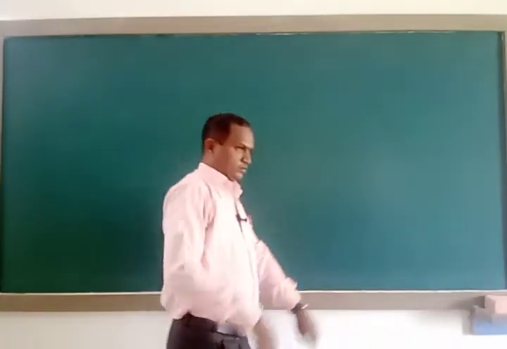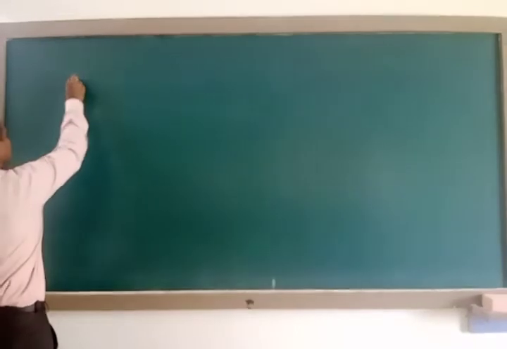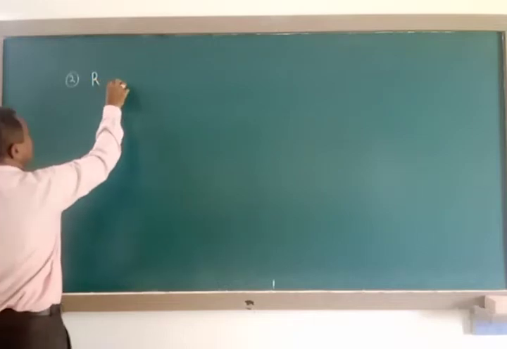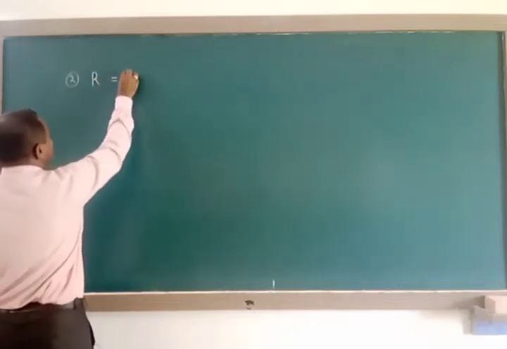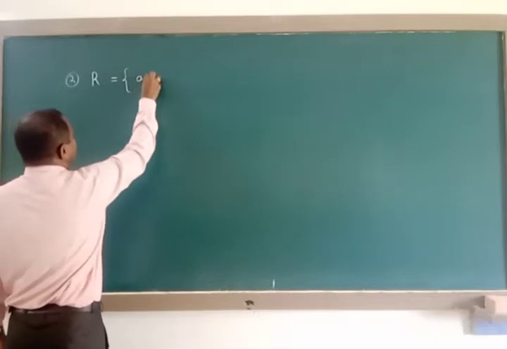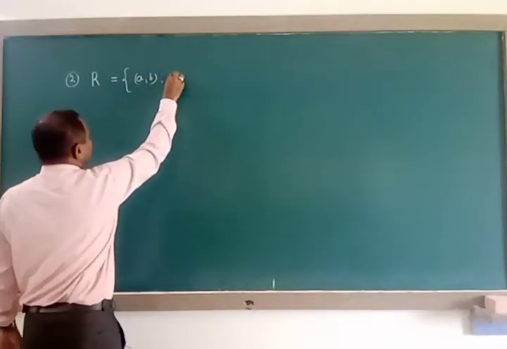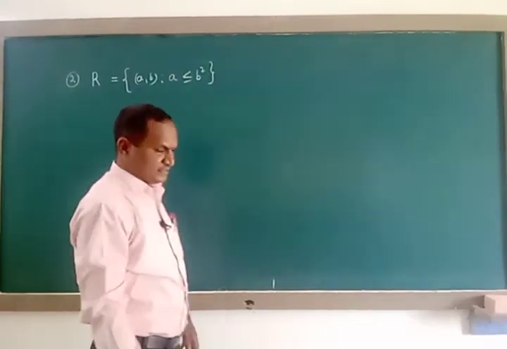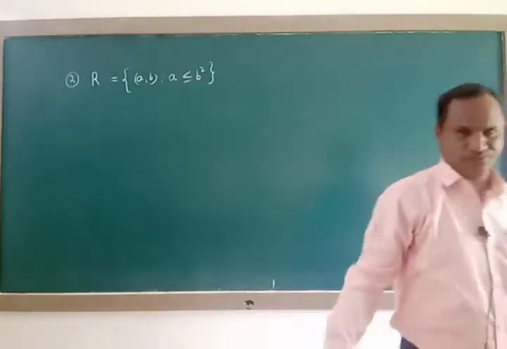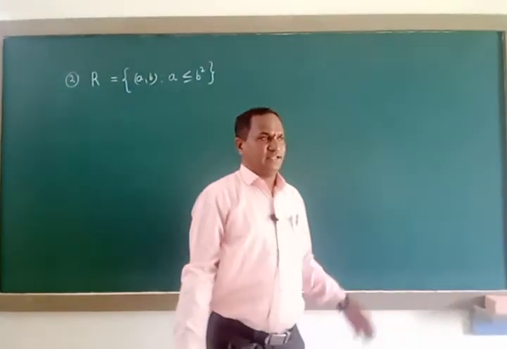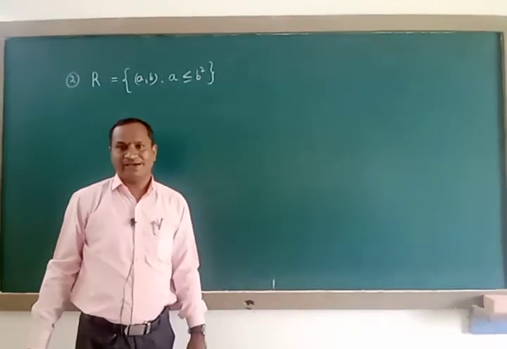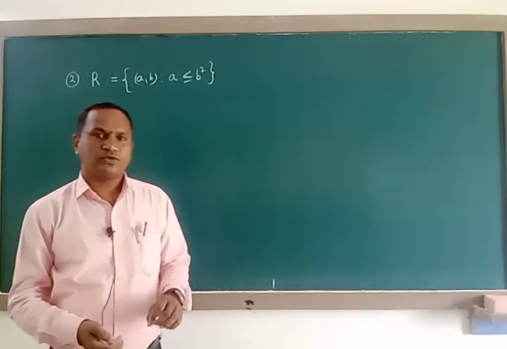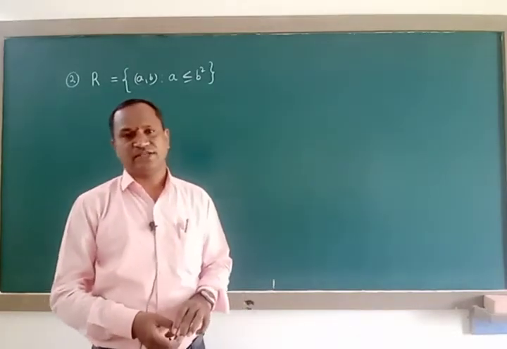The relation capital R is defined on the set of all real numbers and is given by R equals {(a, b) such that a is less than or equal to b square}. Then verify whether it is reflexive, symmetric or transitive. We are checking whether it is forming reflexive or not, symmetric or not, transitive or not. We have to check all these three properties here.